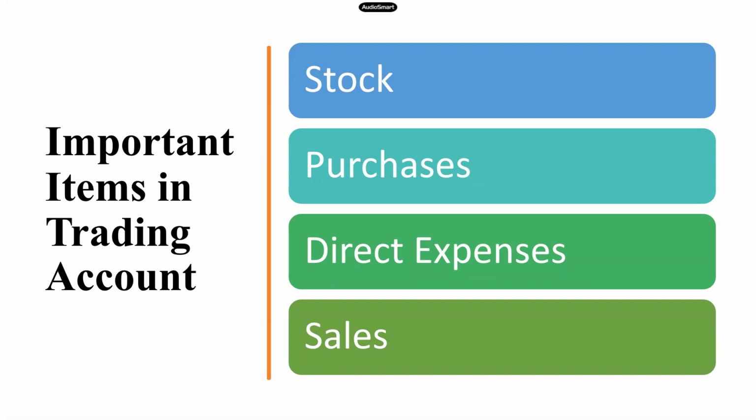Now coming to a trading account, opening stock is always taken on the debit side of the trading account and closing stock is always shown on the credit side of the trading account. So you have to remember that part. Opening stock to be taken on the debit side, whereas closing stock to be taken on the credit side.